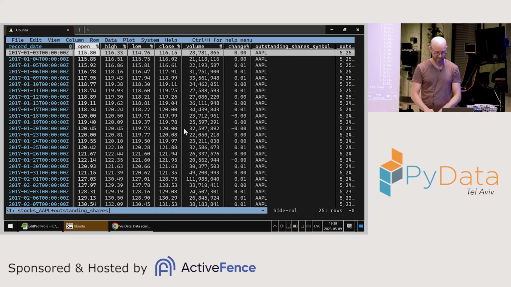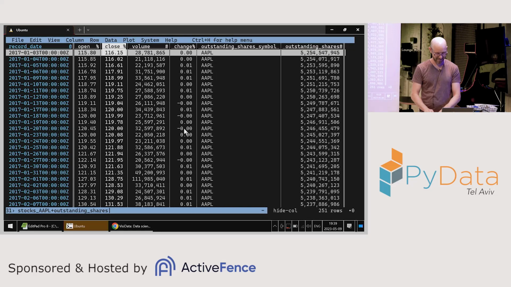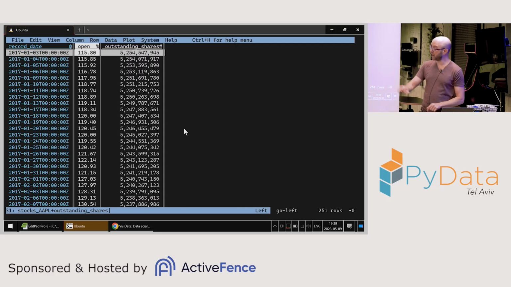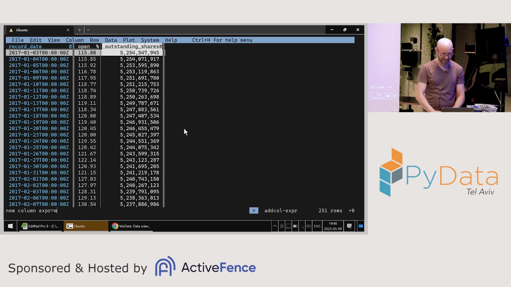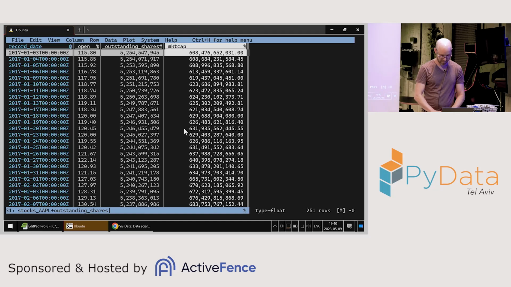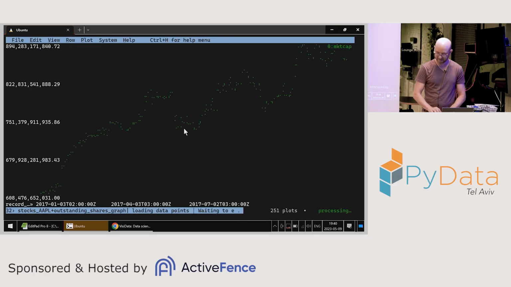I'm going to hide a bunch of columns that I don't care about. Okay, so now I've got the stock price and I've got the outstanding shares. Now it's very easy. I'm going to make a new column for the market cap, which is just the open price times the outstanding shares. I'm going to call this market cap, and I'm going to plot it. And I'm done. Now I've got a plot for Apple's market cap in 2017.